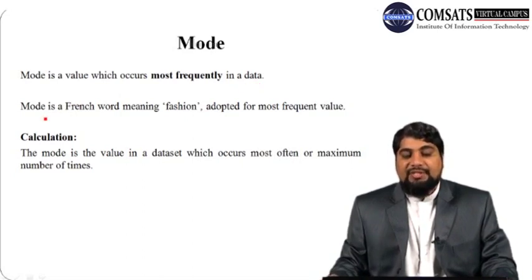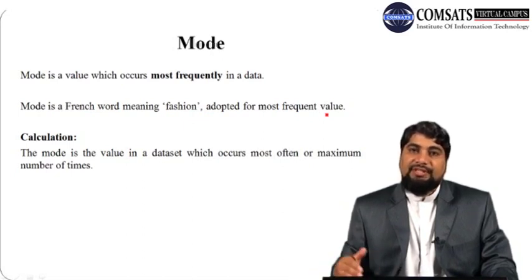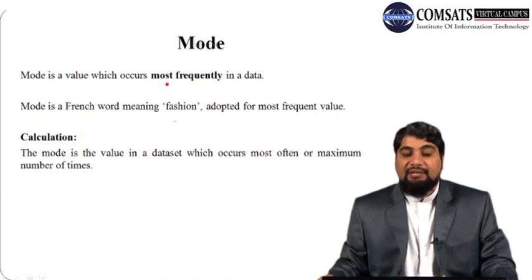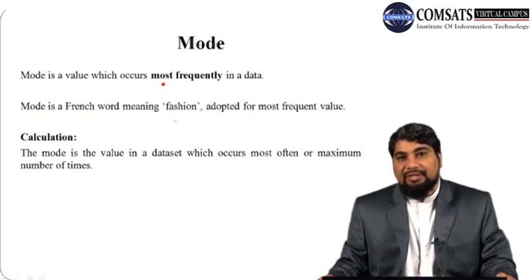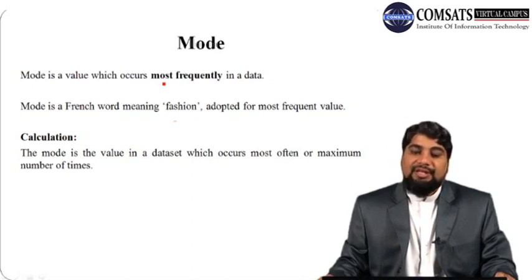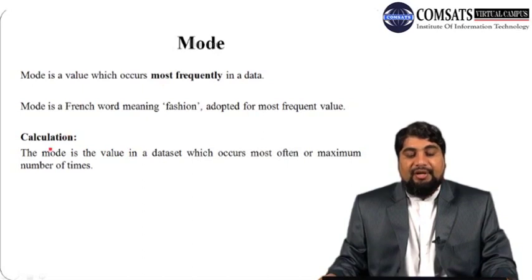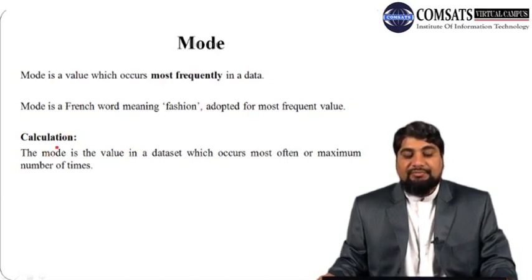Actually mode is a French word meaning fashion. So it is adopted for the most frequent value. Whatever is in fashion, fashion means the most frequently used item. So that is why this name mode is allocated to the most repeated value in the data, or most occurring value, or most frequent value in a data set. So how to calculate mode? The mode is the value in a data set which occurs most often or maximum number of times.